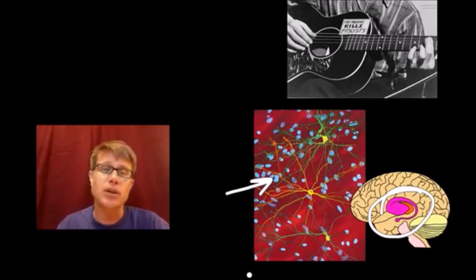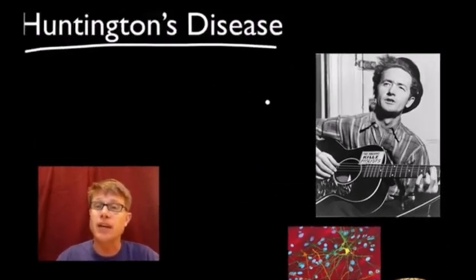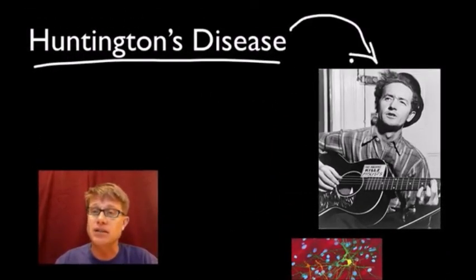Now the problem with Huntington's disease is you don't know you have it until you're middle-aged. So I could have Huntington's disease right now. I'm going to die as a result of this disease, but I don't know it because I've already had kids. A famous person who had Huntington's disease is this guy.